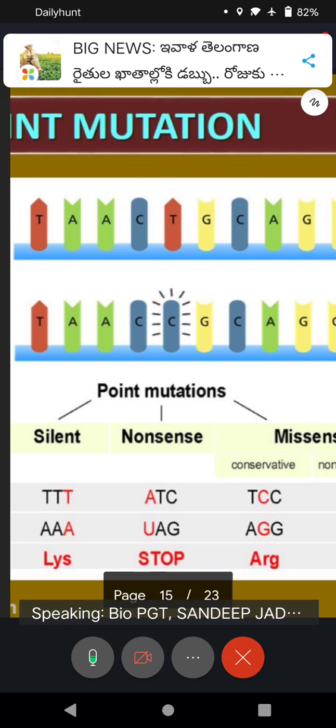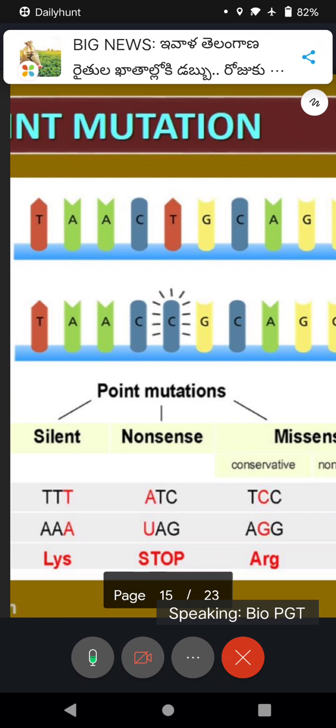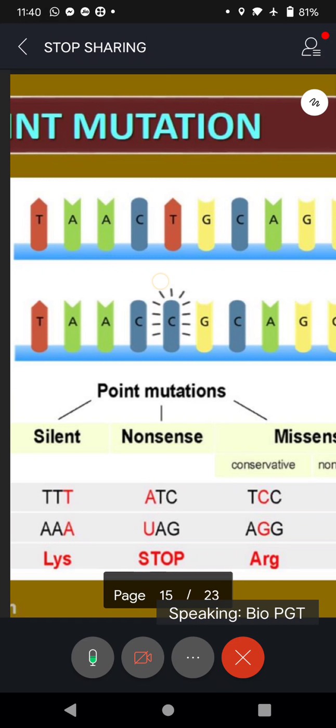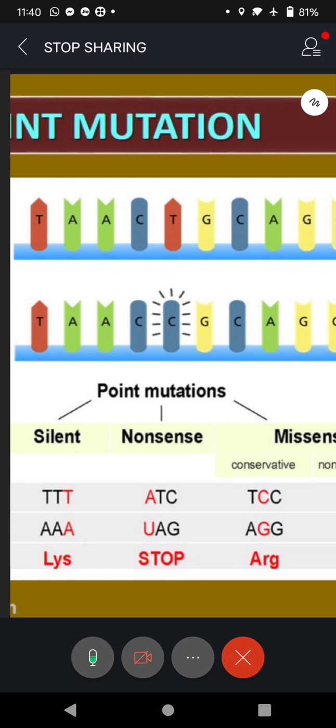In the nitrogenous bases, there are two types, purines and pyrimidines. So when you are reading these alphabets, A is for adenine, which is a nitrogenous base, T for thymine, C for cytosine, G for guanine.